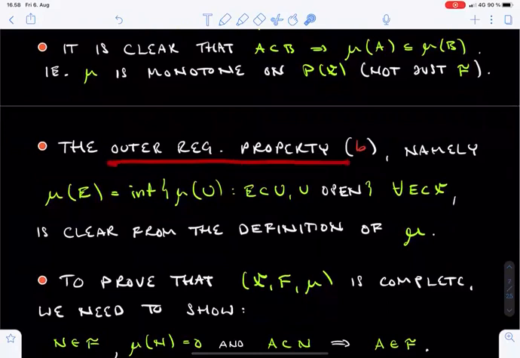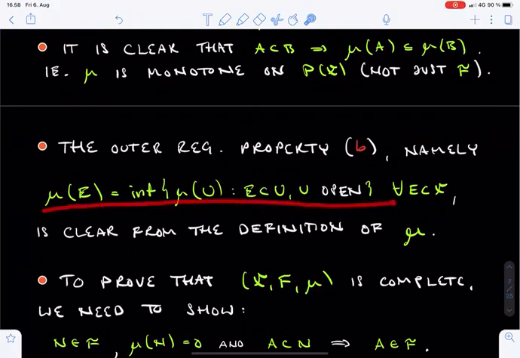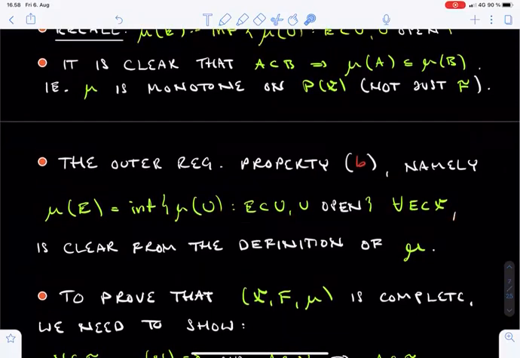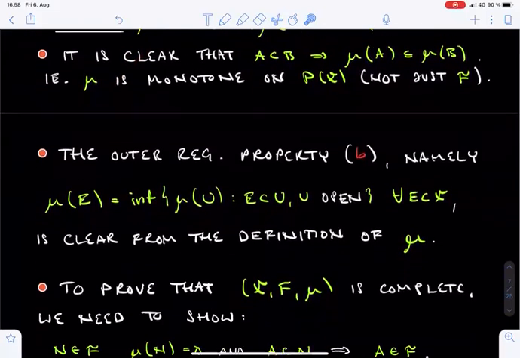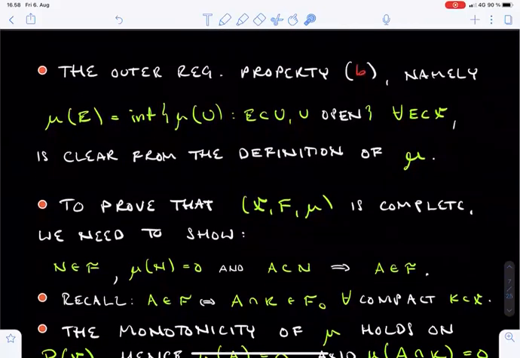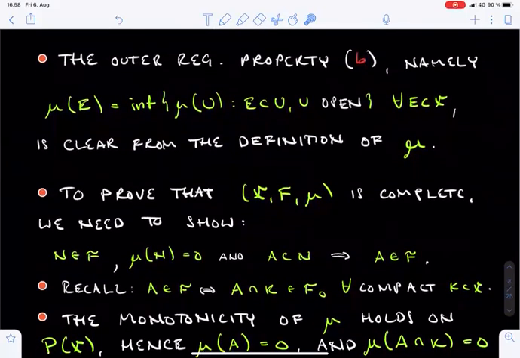Second, we check the outer regularity property B. This is completely trivial from the definition of mu. If E is any subset of X, the outer regularity property asked that mu of E should be the infimum of the values mu of U, where U is open and contains E. But this is precisely our definition of mu of E. Again, we see that the outer regularity holds for all subsets of X, and this had nothing to do with the sigma algebra F.